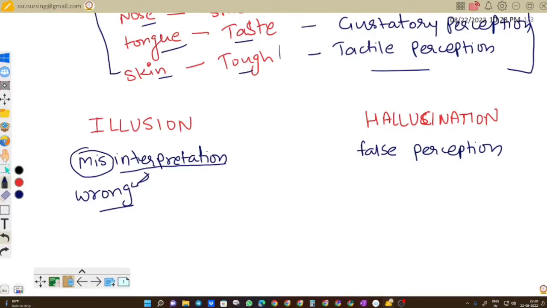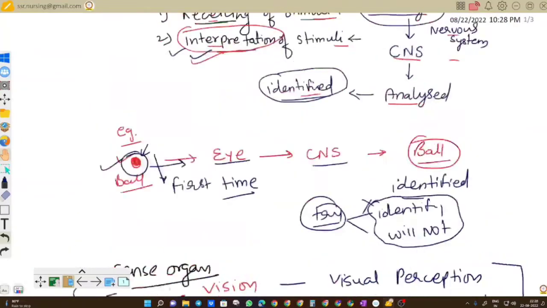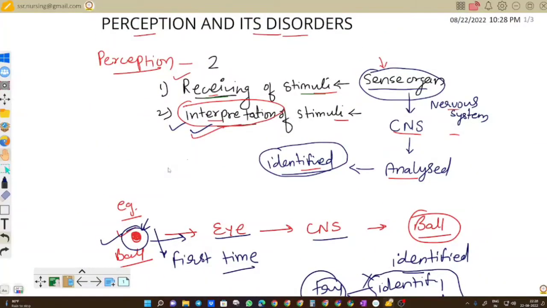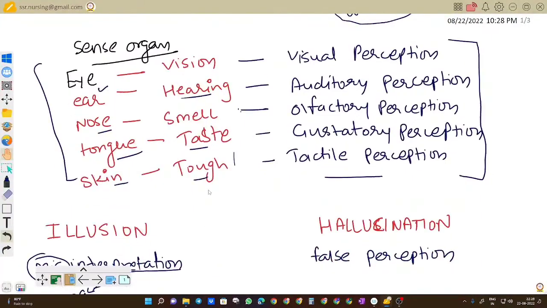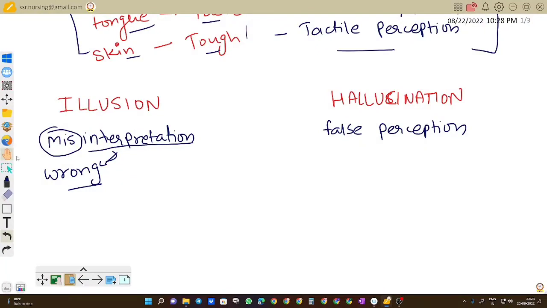We have discussed the process of perception, that means receiving of stimulus and interpretation of the stimulus. If we try to understand the process of illusion, that is misinterpretation, that means wrong interpretation, it means we are having a disorder or disturbance in the process of interpretation.